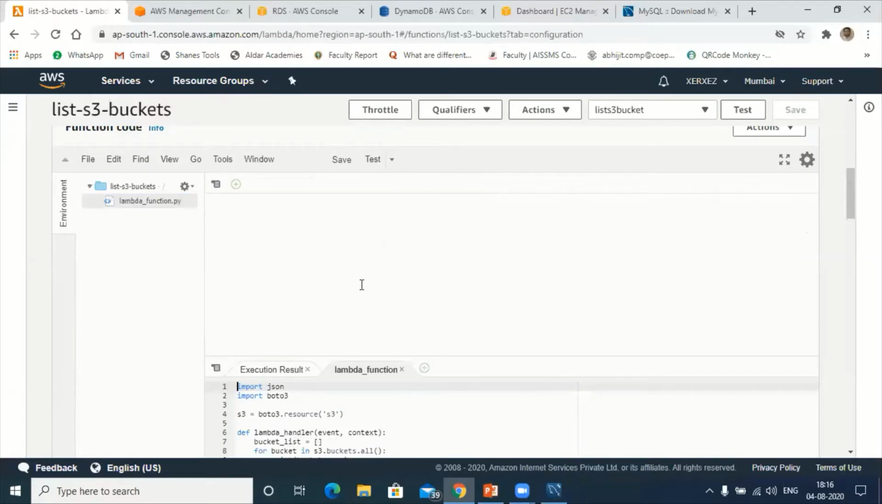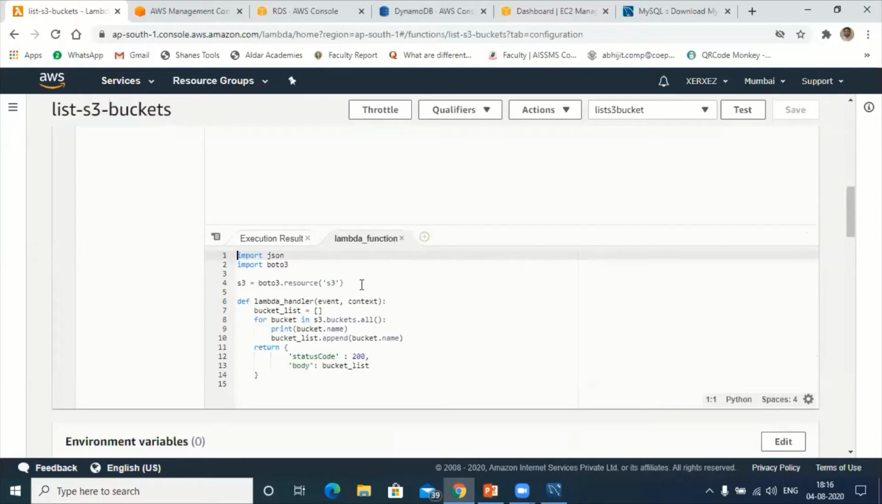Yes, so this is the code, participants. You are familiar with this code. Last time we typed here: import json. This is the library we are using. We need one library called Boto3 for the API. Suppose I want to configure your S3 bucket or EC2 with the Lambda function, we need Boto3.